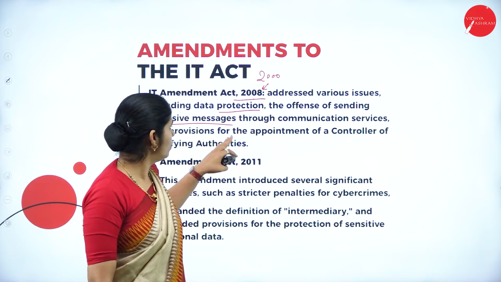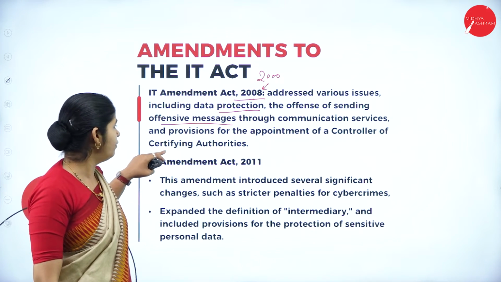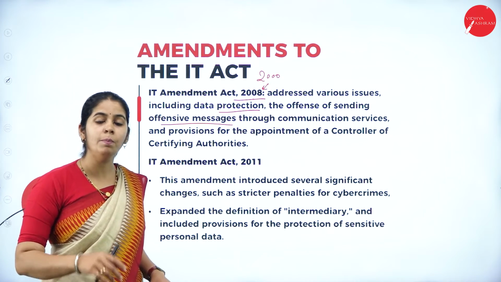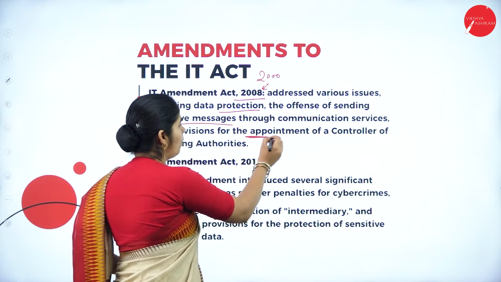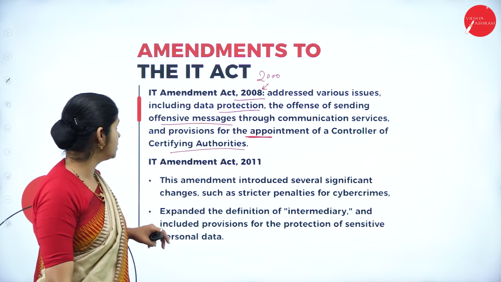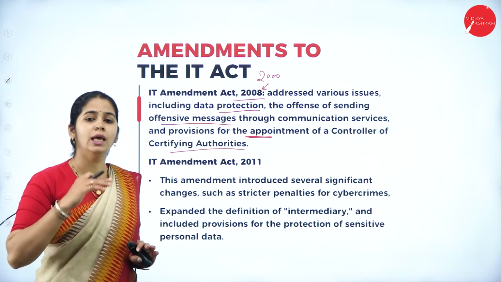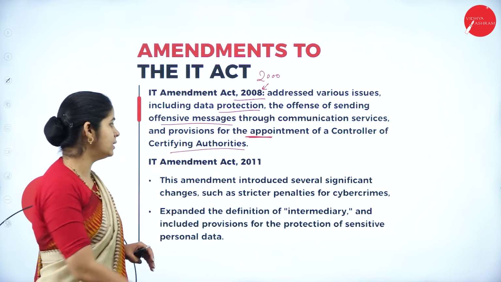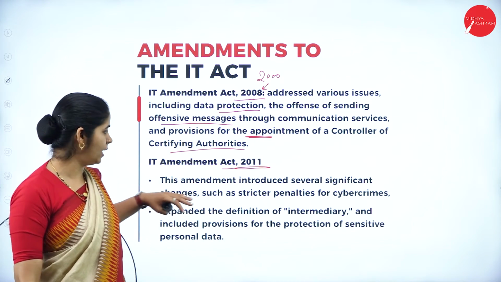And provision for the appointment of controlling certifying authorities. Only the certified authorities can control. That happened in 2008. The next amendment to the IT Act was in 2011. What did they include extra in this amendment?